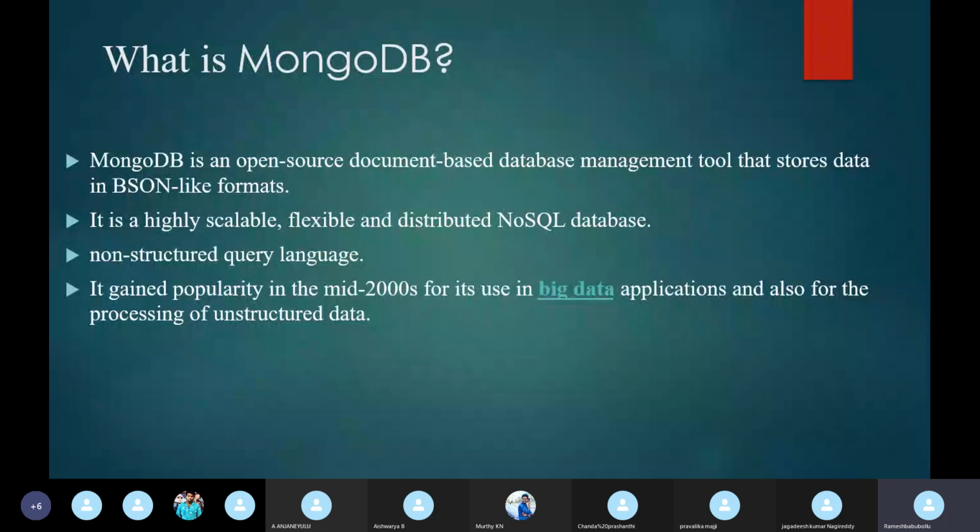MongoDB provides a scalable, flexible, and distributed NoSQL database. So it is a non-structured query language. In structured query language, in the MySQL training sessions, we saw a lot of concepts like constraints, joins, views, functions, and procedures. All those concepts we have discussed. But in MongoDB, we don't have such concepts.